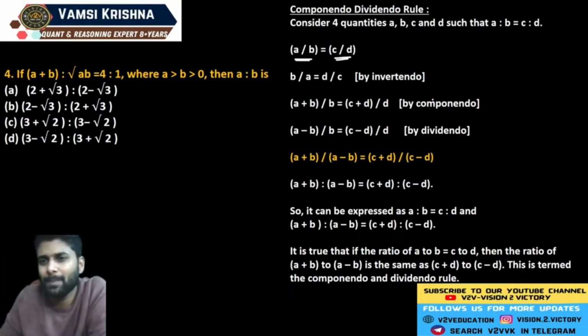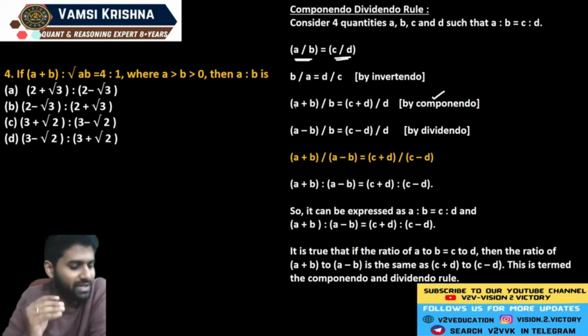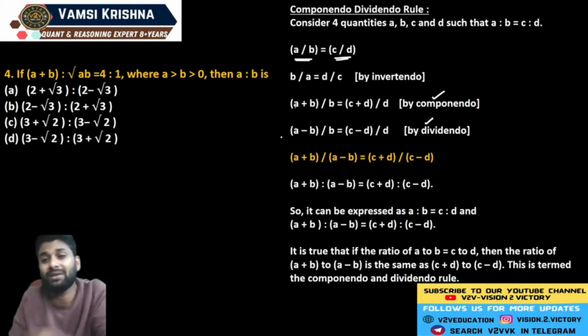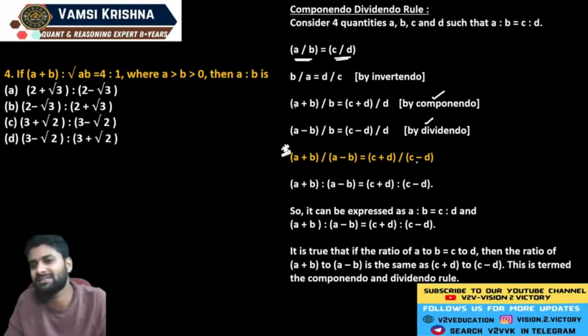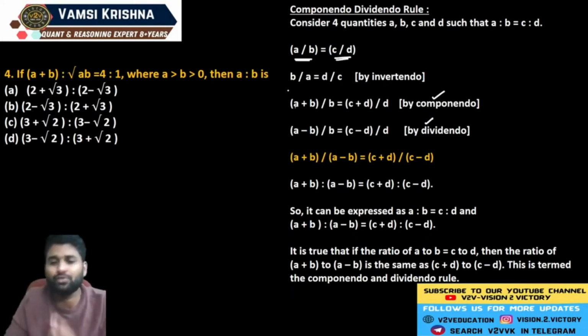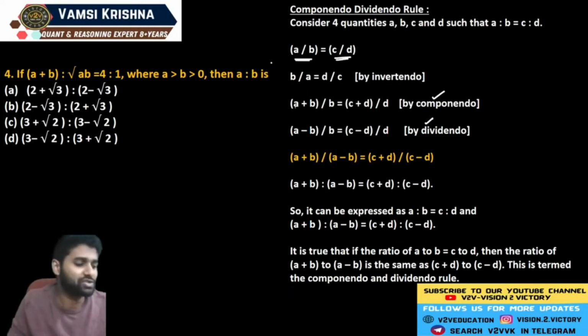In the same way, componendo means here you have to consider the theory A plus B divided by B, means you have to consider the numerator value only, and C plus D by D. Dividendo means you have to take the numerator as a subtraction, A minus B divided by B and C minus D divided by D. But if you apply both componendo and dividendo, it's a value of A plus B divided by A minus B is exactly equal to C plus D divided by C minus D. And this is the theory. You must be good at these concepts, then only you can solve this question number 4.